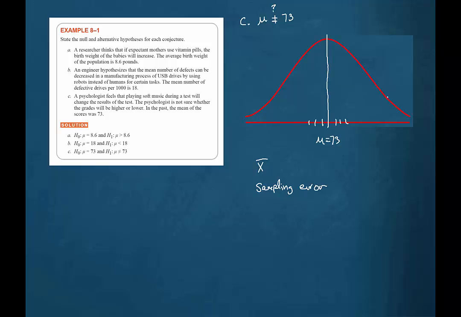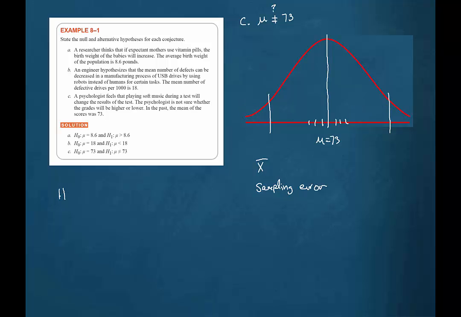But if our sample mean were significantly greater than 73 or significantly less than 73, then we would begin to believe that the population mean has changed and that it is no longer exactly equal to 73. So in this case, we see that we have a two-tailed test.